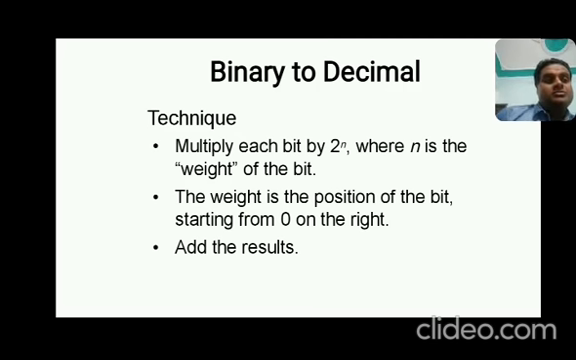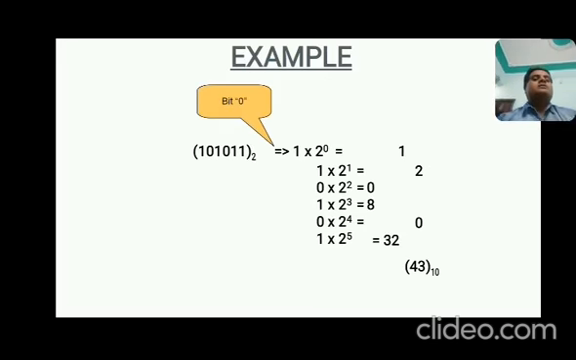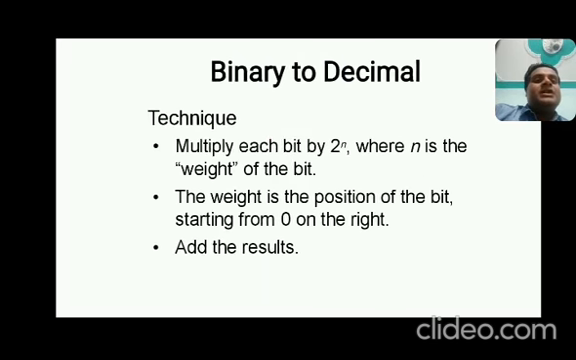Add the result. Now, come to this example. You can understand by seeing this example. Students, see this example: 101011 base 2. So this is exactly a binary number, because it has base 2 and all these digits are 0 and 1. Now, in the previous slide, the bit position starts from 0 on the right.